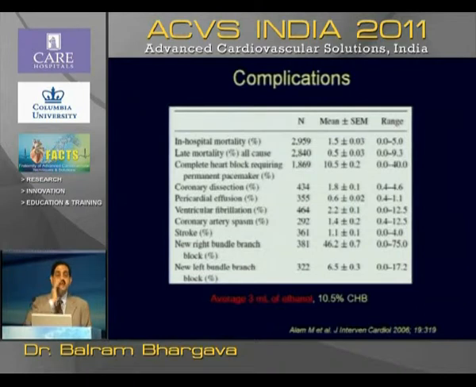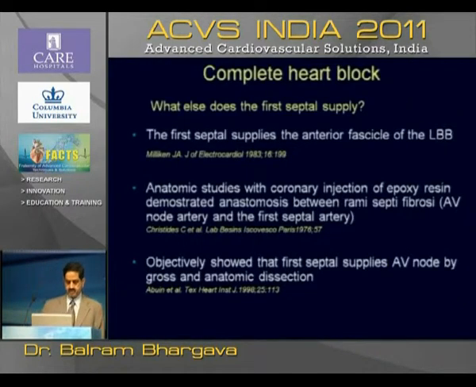Complete heart block 0 to 40%. Now it has come down to less than 5% by several techniques, which I will talk about. Coronary dissection has been described in about 4% of the cases. Pericardial effusion, ventricular fibrillation, nominal. Coronary artery spasm, nominal. Important to see that right bundle branch block can occur in up to 2/3 of the patients, and left bundle branch block in about 15% of the patients.